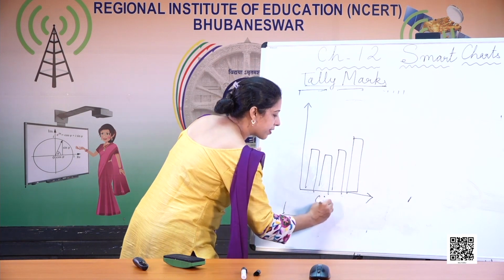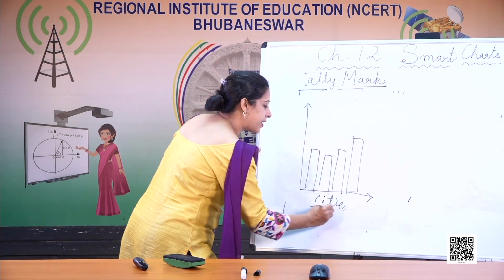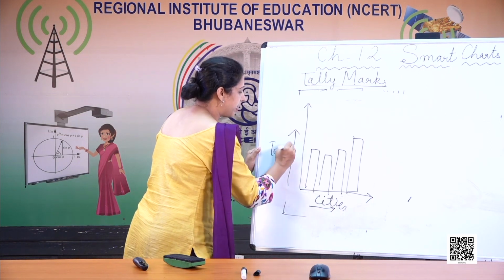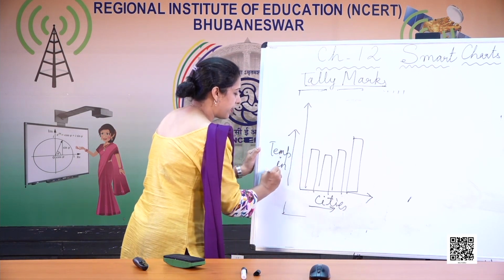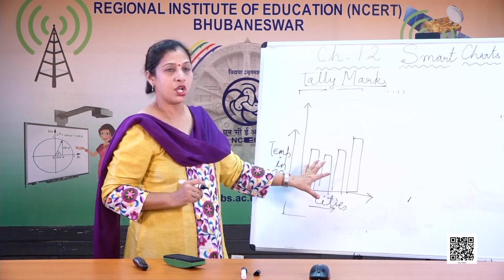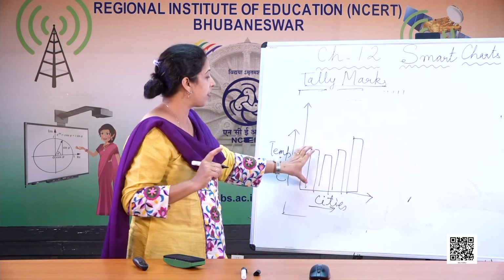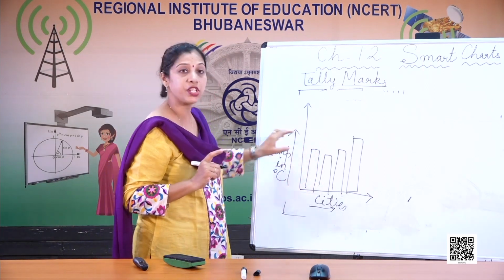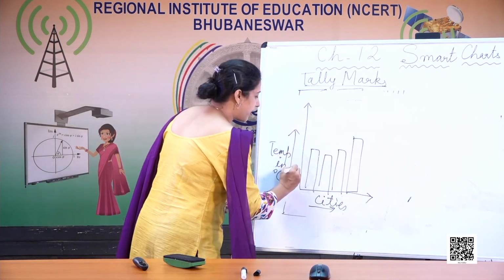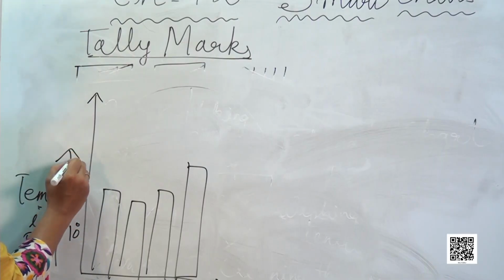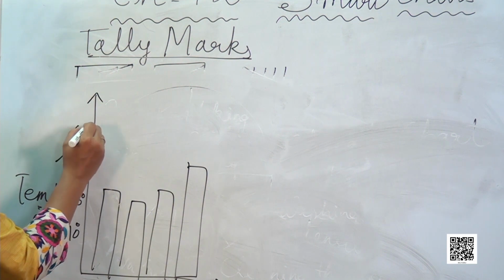On this side it is the cities, and this side it is the temperature in degree Celsius. So every bar shows one city and also the temperature up to which it has gone. Here on the side it is written 10 degree, 20 degree, then 30 degree, then 40 degree.